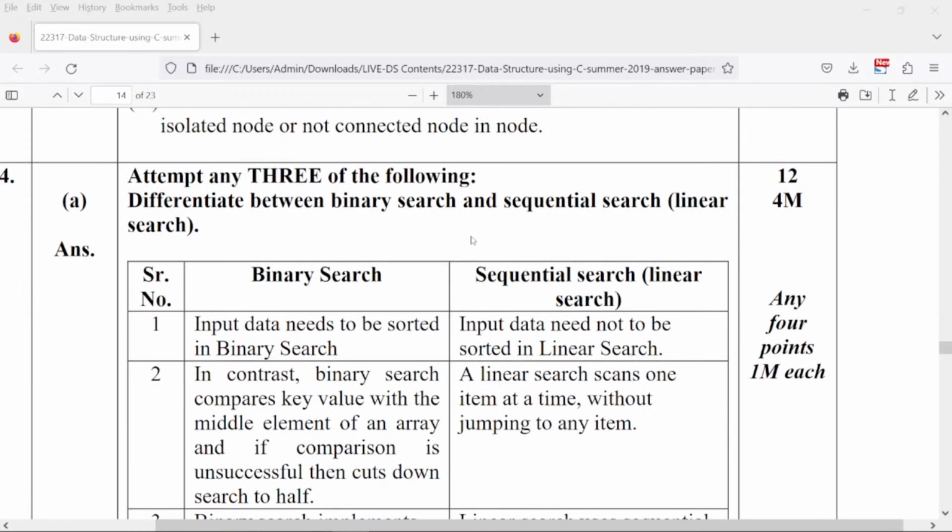Okay, so moving to the next question, differentiate between binary search and sequential search, that is, linear search. This question I have also solved in yesterday's video. Yesterday's paper also had a similar question. I have already said I'll give you important questions at the end. I cannot give you important questions now, I have to at least complete this paper. Then only I can give you the important questions, right? So kindly hold on for a few more minutes. So you have to find the difference between binary search and sequential search. It's a 4 marks question, so you have to give 4 valid points, right?